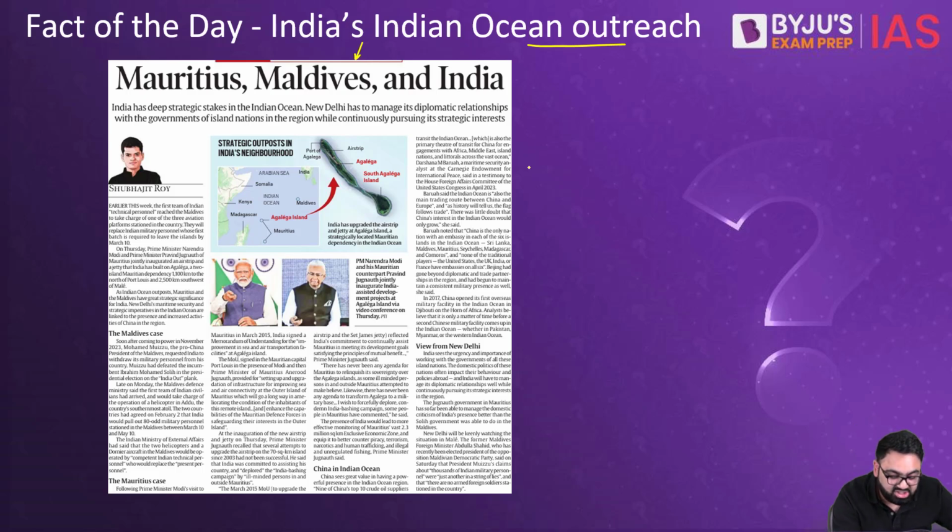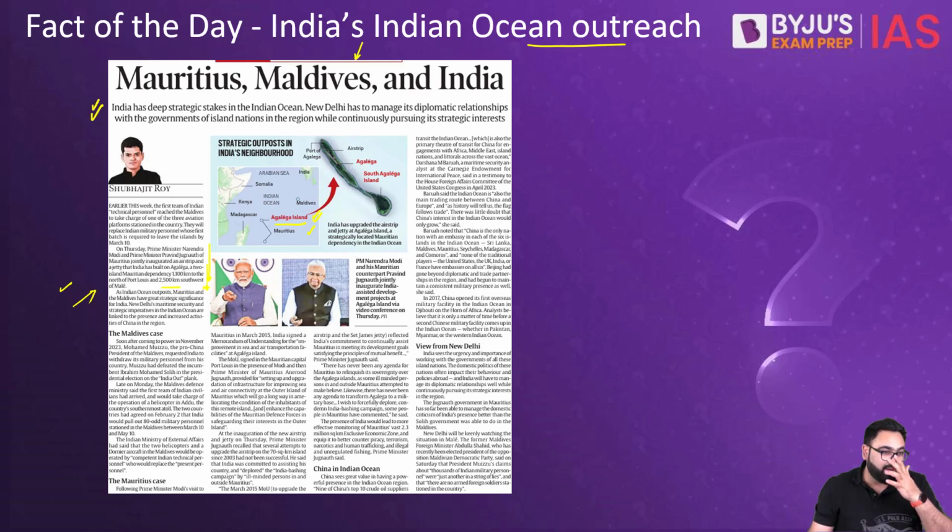On the contrary, India's relationship with Mauritius has gone from strength to strength. As you know, the majority of the population of Mauritius is of Indian origin. It's a very, very small country, and that is why the government of India has been helping Mauritius with a lot of infrastructure building and also a lot of capital expenditure, especially to strengthen their coast guard and their navy. Recently, the Prime Minister of India and the Prime Minister of Mauritius jointly inaugurated an airstrip, apart from a jetty that India had built on the Agalega Islands. This is the island that India has kind of leased from Mauritius.